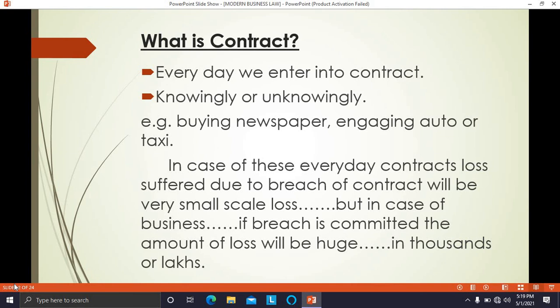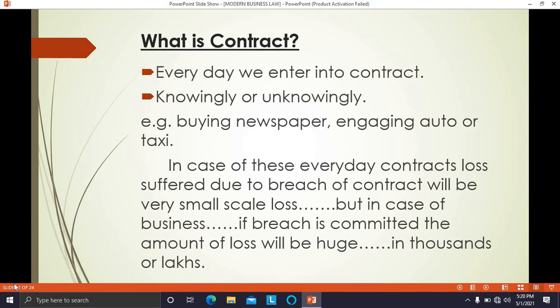Now, when he has dropped me to that destination, I am not ready to pay him. Here I have committed the breach of contract. My duty is to pay him after he drops me to the destination. Now I am not ready to pay. That means I have committed breach of contract. I am not ready to perform my duty under the contract. He will suffer a loss. In such contracts, the loss suffered is a very meager amount.